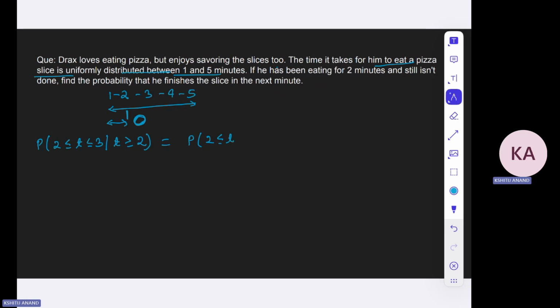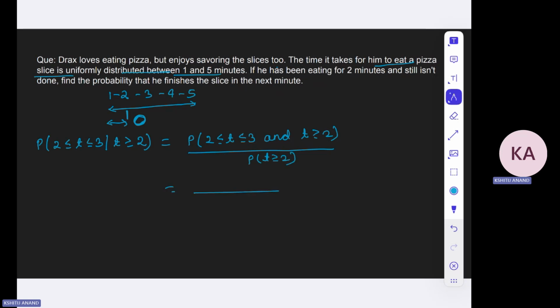So what do you have to find? Given he has not completed eating pizza in 2 minutes, what is the probability that he will complete within the next minute, that is between 2 and 3? So it should be P(t between 2 and 3) divided by P(t greater than or equal to 2).